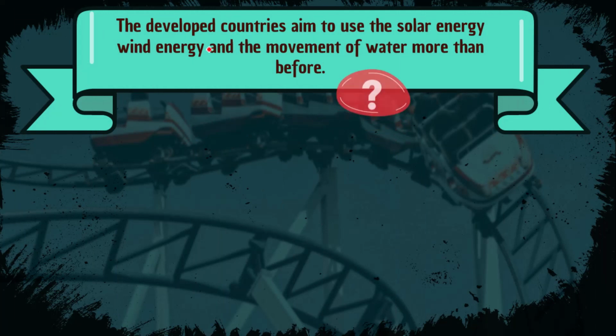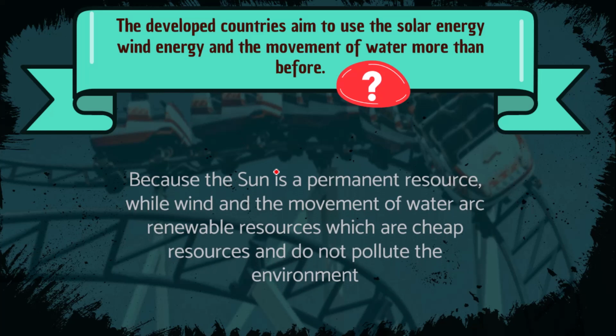So developing countries aim to use the solar energy, wind energy, and movement of water to produce electricity more than before, because the sun is a permanent resource, while wind and movement of water are renewable resources which are cheap and don't pollute the environment.